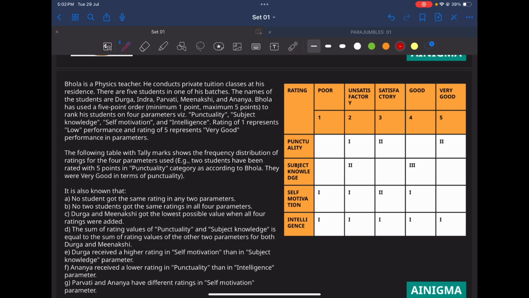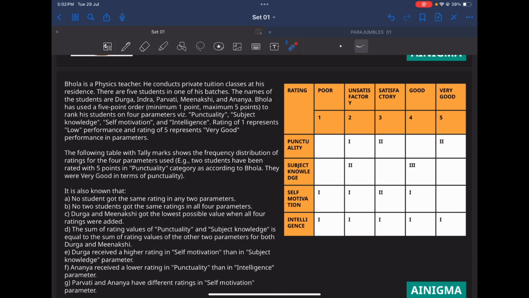So far pretty good. The following table with tally marks shows the frequency distribution of the ratings for the 4 parameters used. Example, 2 students have been rated 5 points in the punctuality category, as according to Bhola they are very good in terms of punctuality. So what is this? This is a frequency distribution chart. It implies that only one student has gotten 2 marks in punctuality, 2 students have gotten 3 marks in punctuality, and 2 students have gotten 5 marks in punctuality. This is the representation.